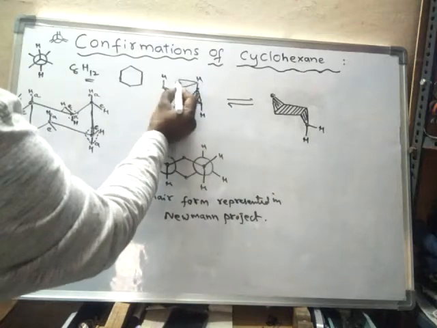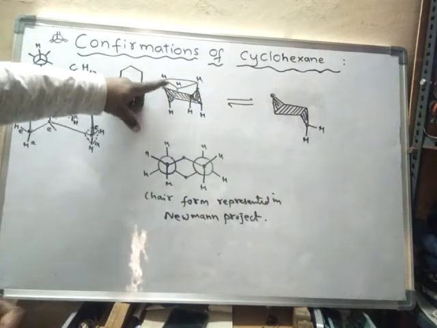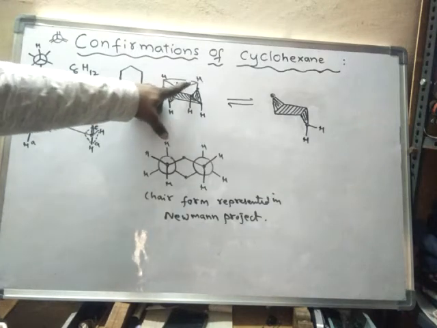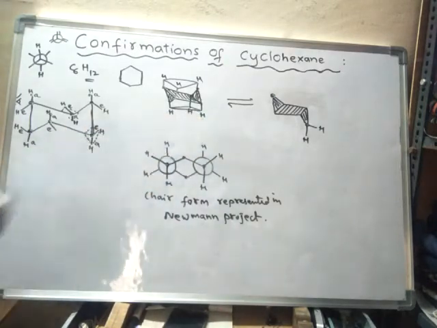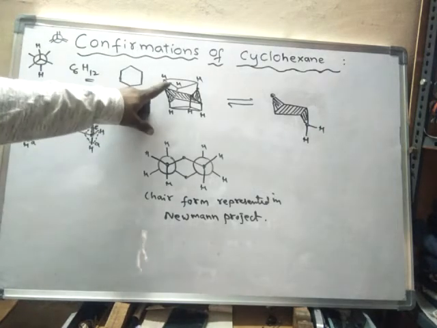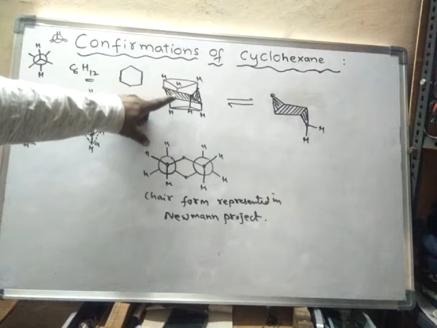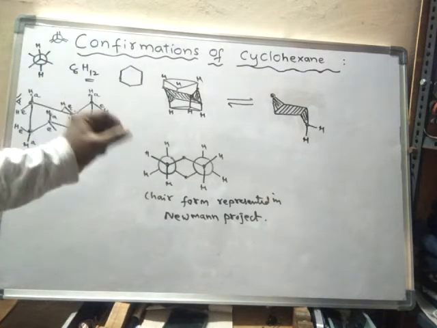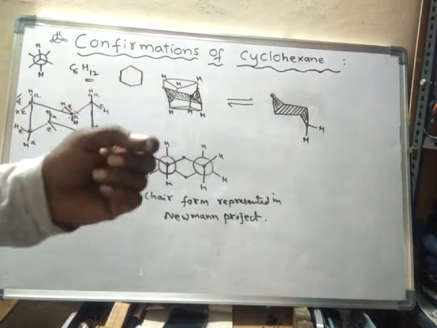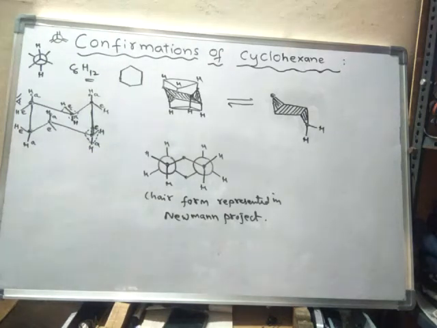See, the distance between the three axial hydrogens which are projected upwards is very small. They are placed very near, and here also they are placed somewhat near, not that much near. So as a result, there is only very little repulsion present between the hydrogen atoms. That is the thing we have to know.